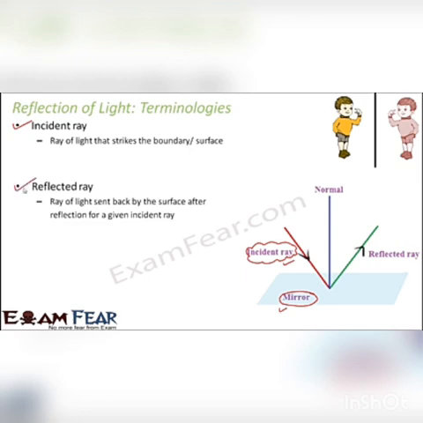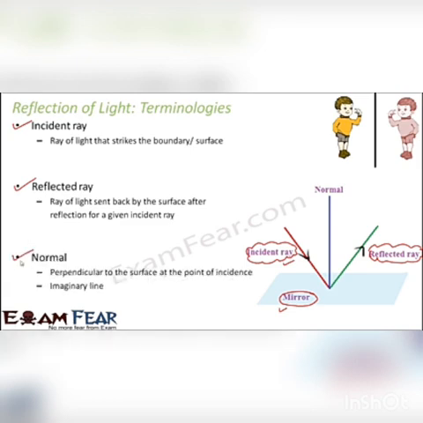The next one is the reflected ray. As soon as the incident ray strikes the mirror, what happens? The mirror doesn't allow it to go further, so it bounces back. The ray which is bouncing back is called the reflected ray. It is the ray which is sent back by the surface after reflection for a given incident ray. That means for every incident ray, there will be a corresponding reflected ray.